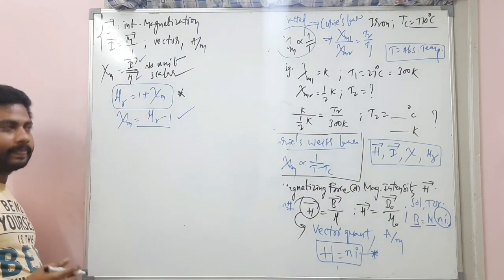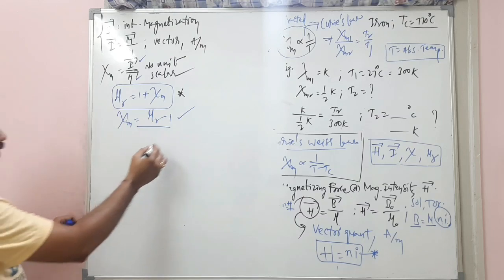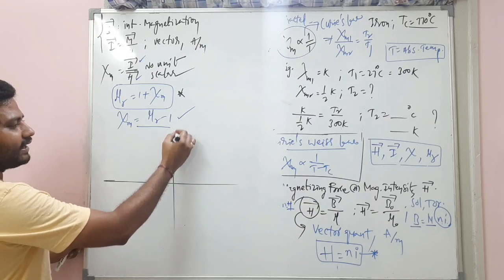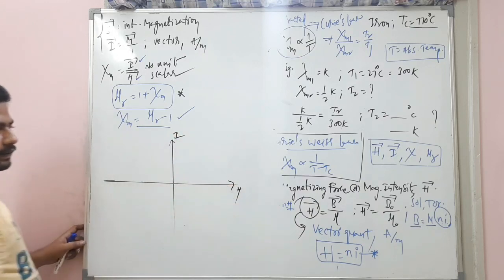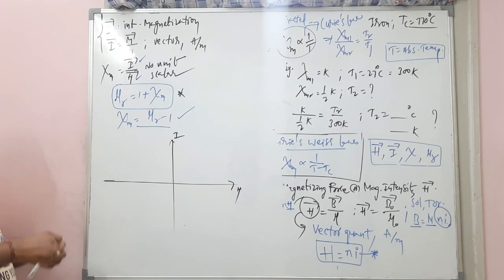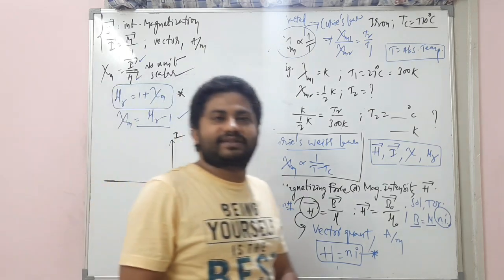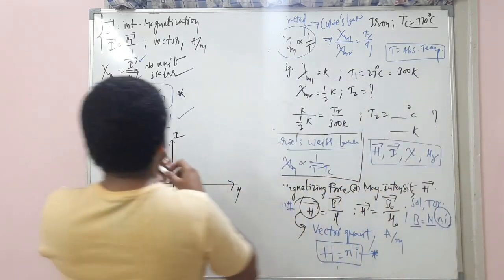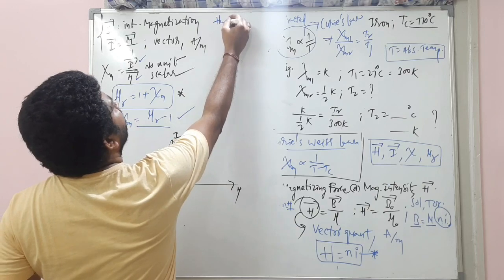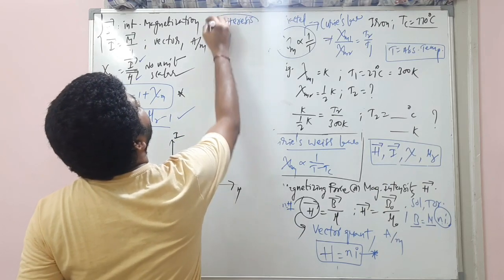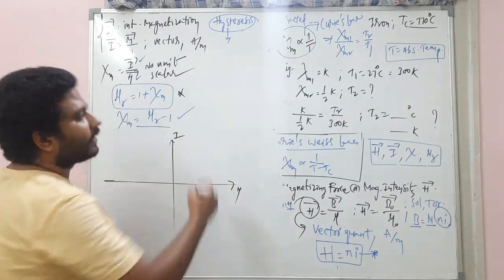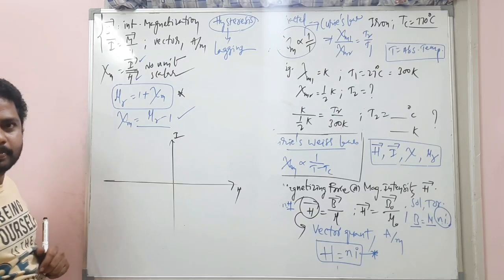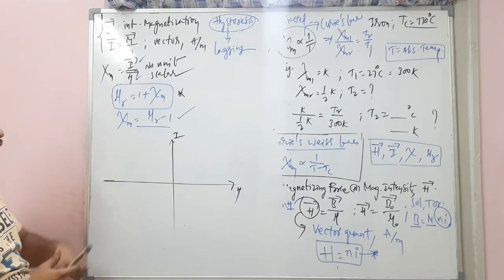Now, look at the graph I'm going to show you, a very important graph, and this is I and this is H. We are not going into the details of that hysteresis curve. This is the hysteresis curve. Hysteresis means lagging. What is lagging? Let's discuss. Look at this.